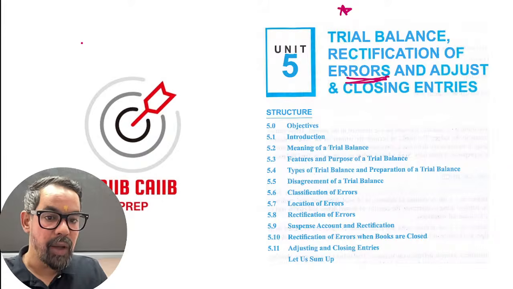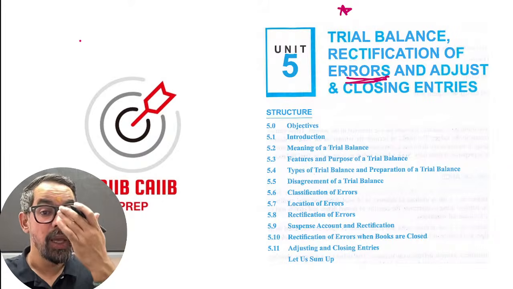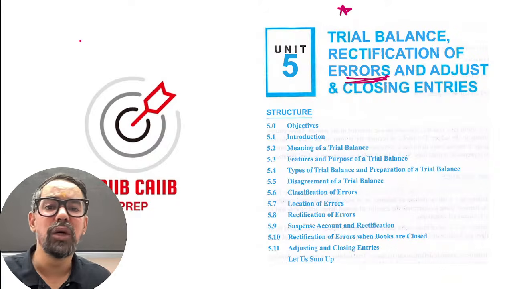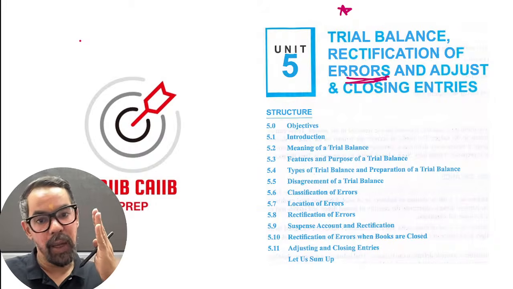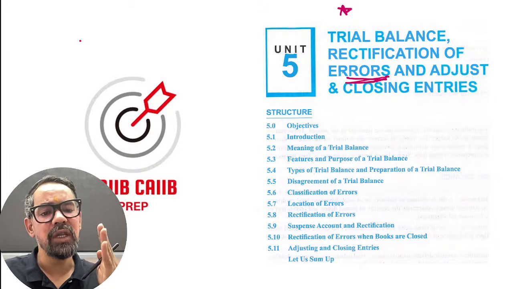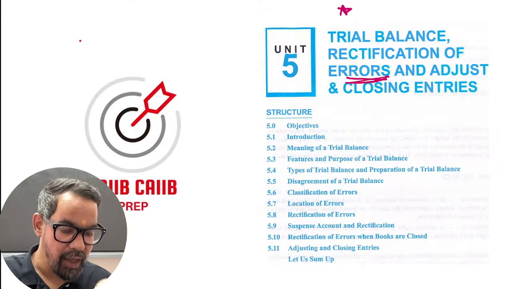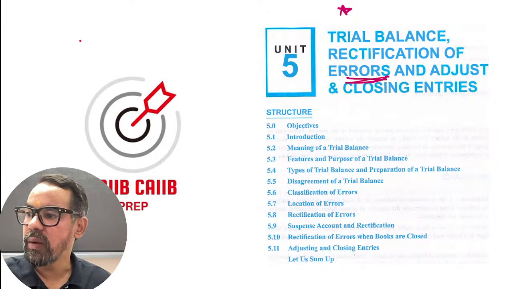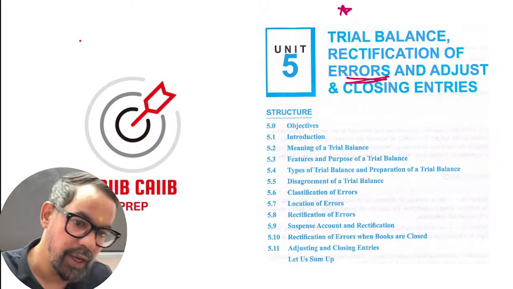So when it comes to errors, we have two types of errors. Principal error, which we will really see in the book. The another one is clerical errors. Compensating, we have error of commission and error of compensating, and one another which I'm missing right now, right?